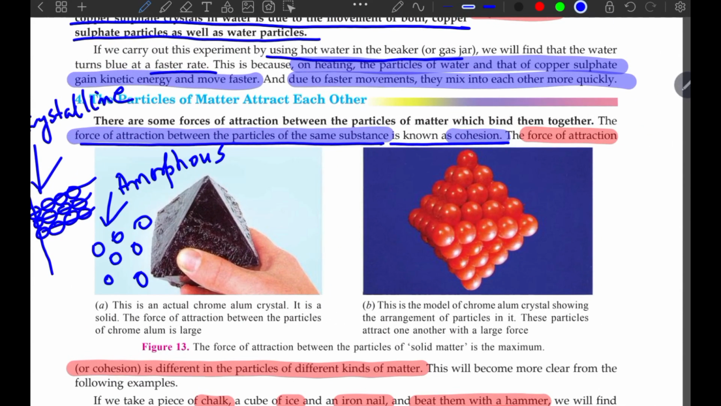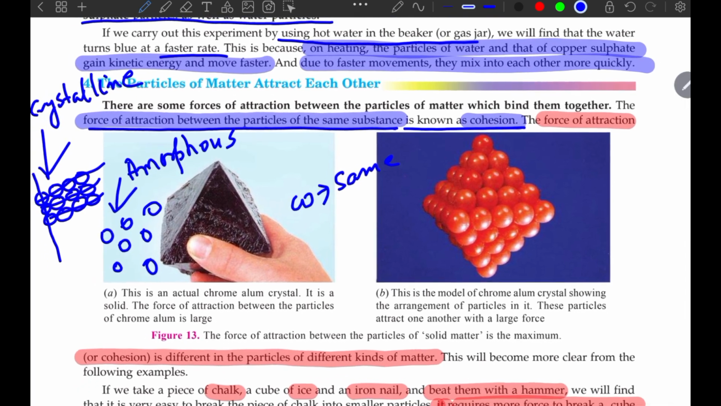Moreover, I will use a term called cohesive forces and cohesion. That is the type of forces existing. Co means what? Co means same. And cohesion means same types of forces of attraction. That means the forces of attraction between the particles of the same substance. Then only the forces of attraction will be of the same kind. So that is known as cohesion.